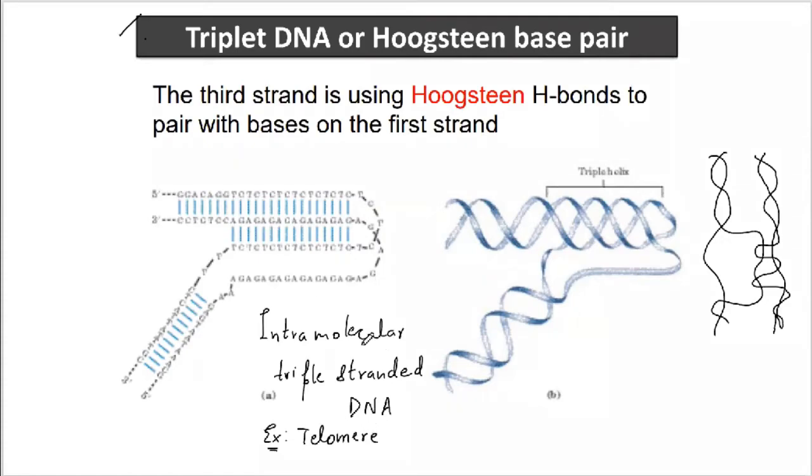This type of DNA can also exist where there is a close similarity between the two DNA molecules so as to form an intermolecular triple-stranded DNA.